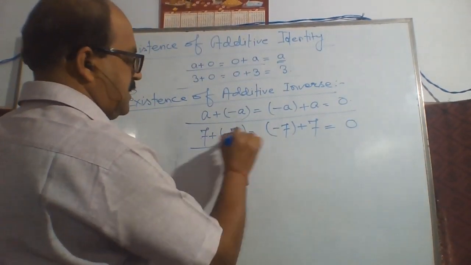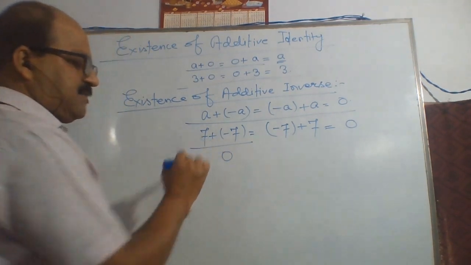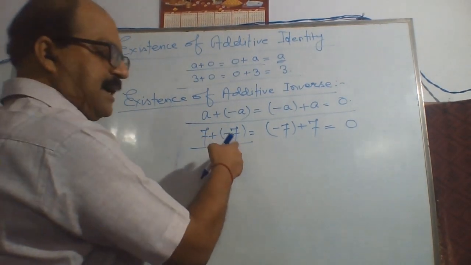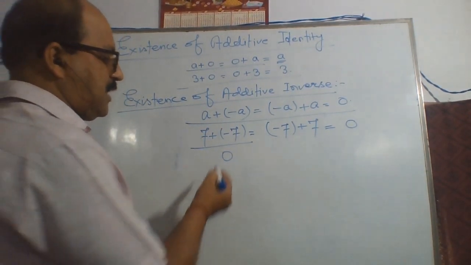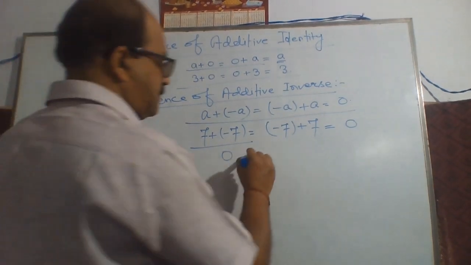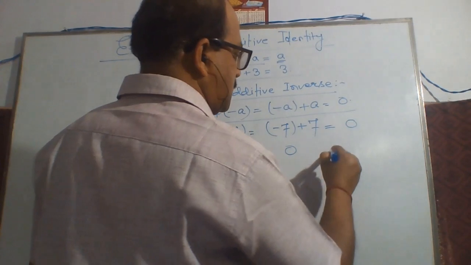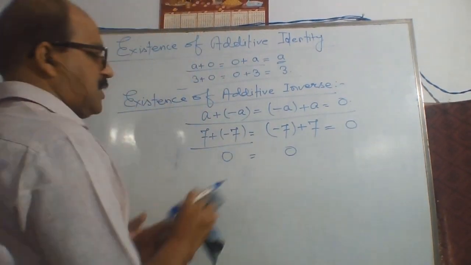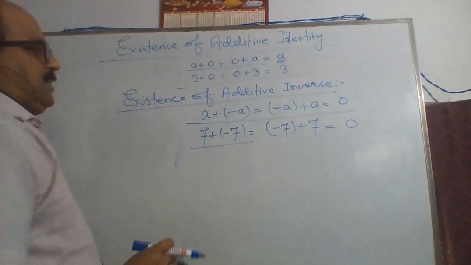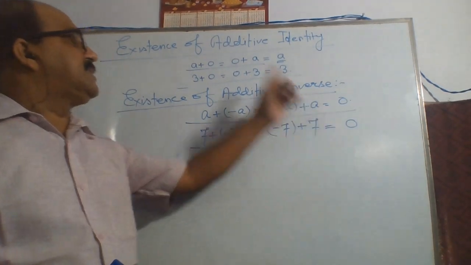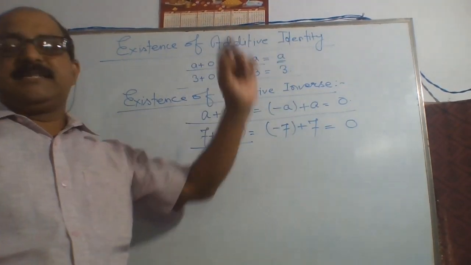Here the positive integer and the negative integer have the same value, so we get 0. Again, minus 7 plus 7 we get 0, so our answer will be 0. That's why 0 is called the additive identity.